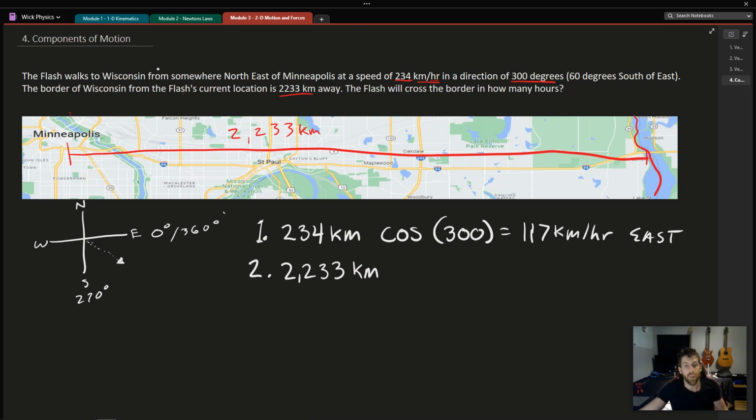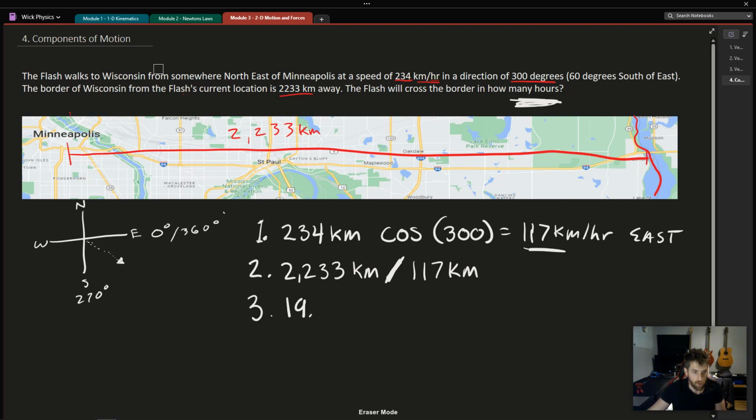So how many hours are going to go by? All we need to do is divide that by what we were given here, 117 kilometers per hour. And of course, we're going east, but we're just going to do that equation here. 2,233 divided by 117. It will take us 19.1 hours to cross the border.